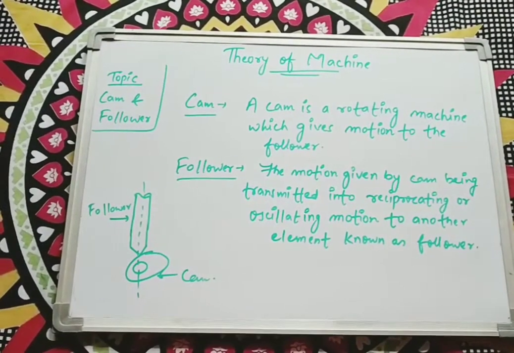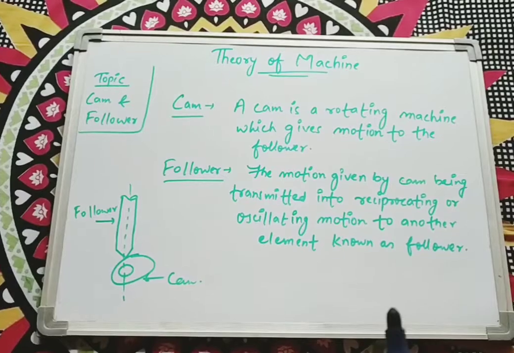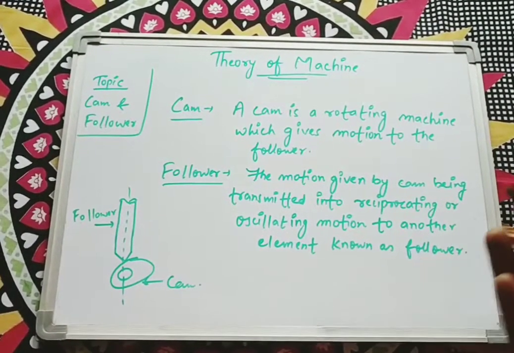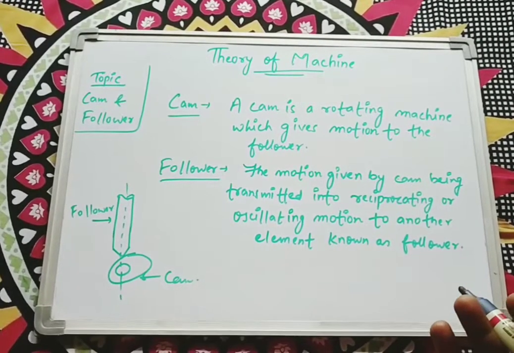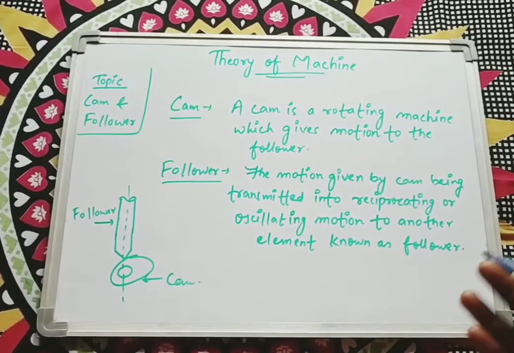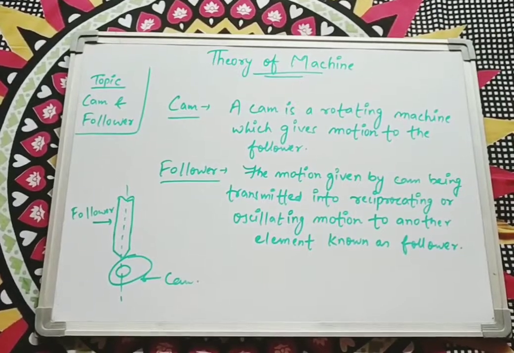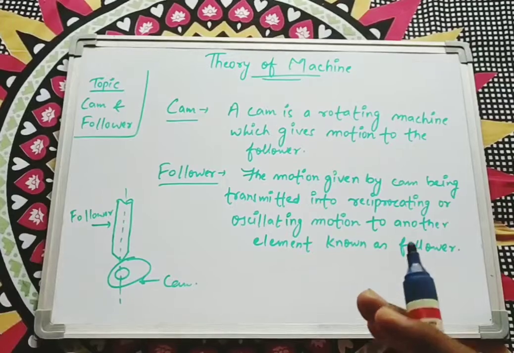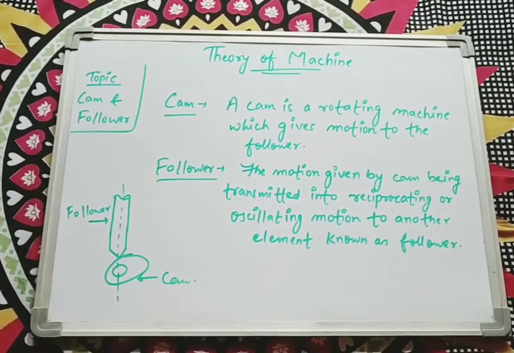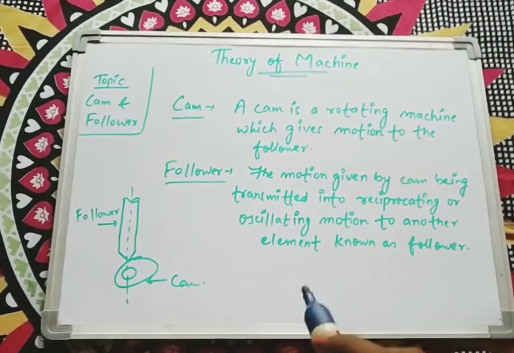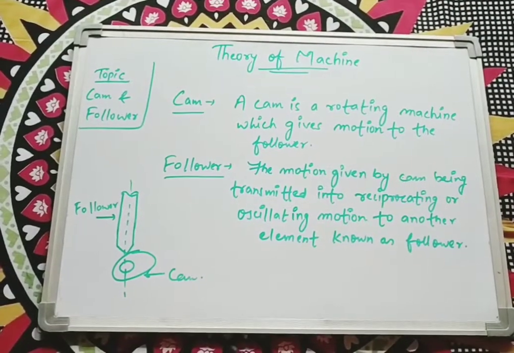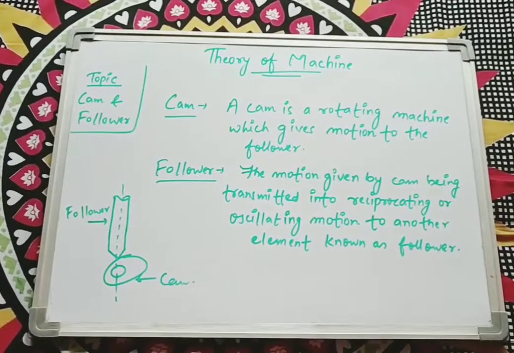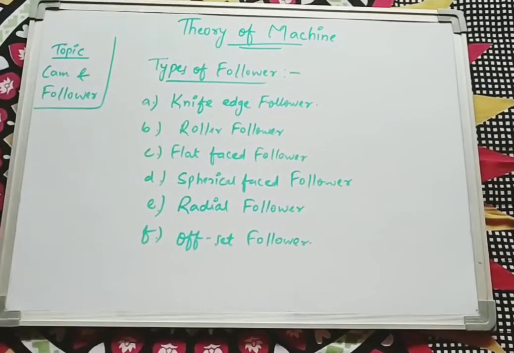By combining these two terms, we can generally provide motion to any machine element which can provide power or any type of transmission to different machine elements, which ultimately provides the exact output of that machine. So in a single sentence we can define that the cam is a rotary machine and the follower is a reciprocating part, and by combining these two the machine element provides the power.